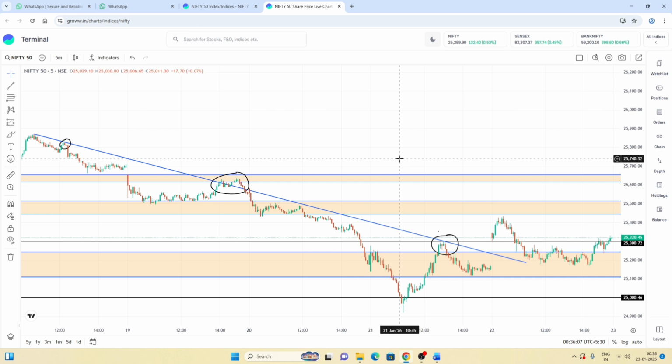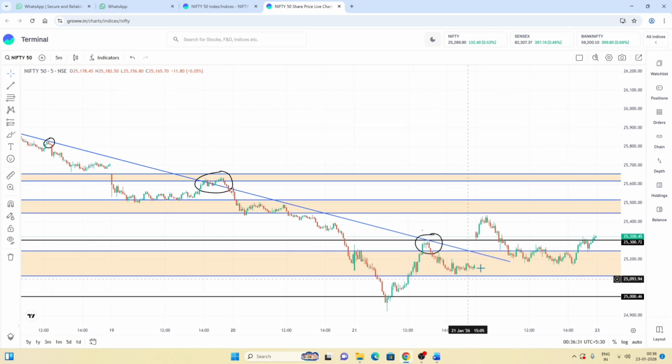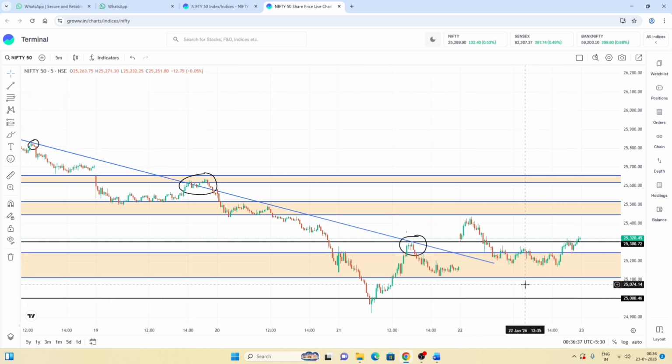Number 5 is trendlines. Trendlines help us to identify trend and sometimes take trades. So look at this trend line I marked here. Look, the price touched the trend line and came down. Sometimes it wanted to break that trend line but converted into a breakout failure, and this time it also touched the trend line and came down. But in today's market, the market opened gap up and sustained the whole day above the trend line. So we can predict that the market can remain on the upside because the market currently sustains above the trend line. So that's how trend lines help us to take trades and identify markets and trends.